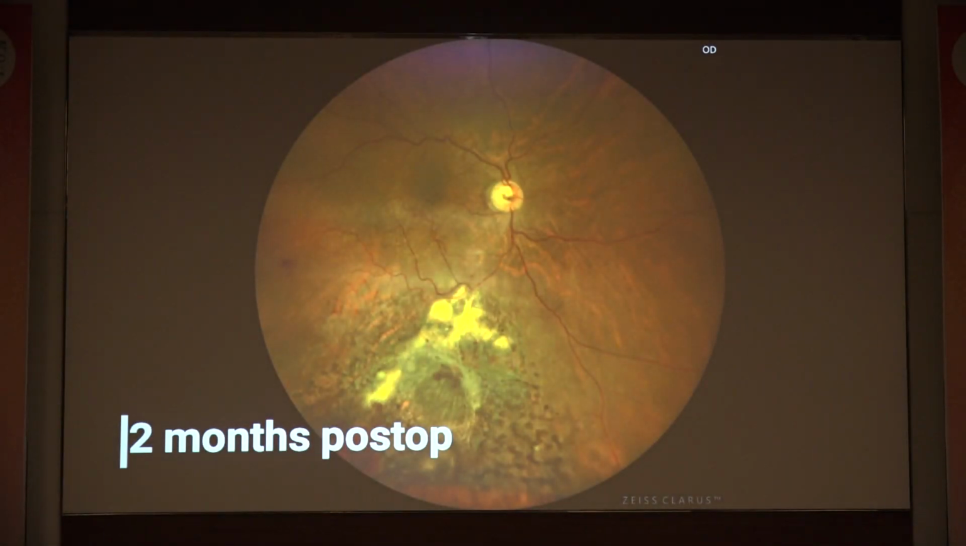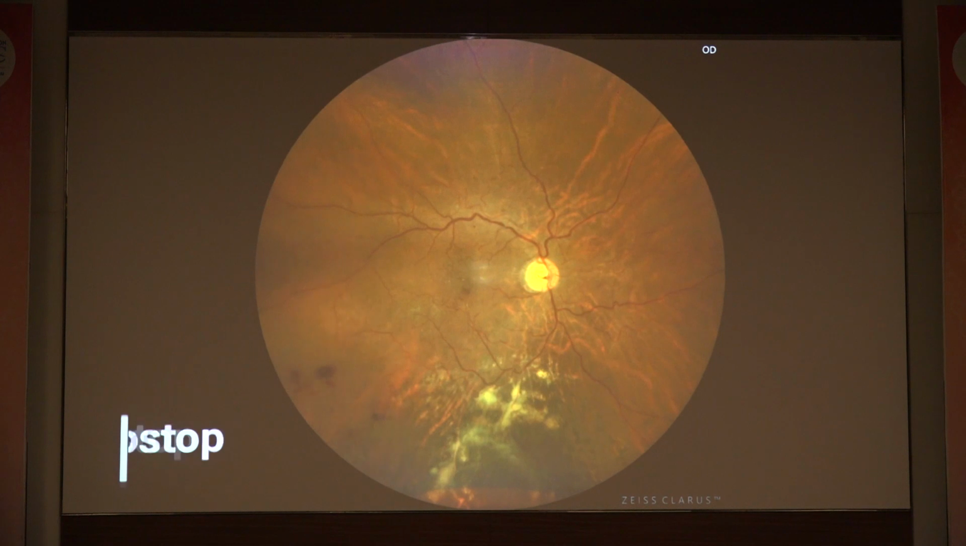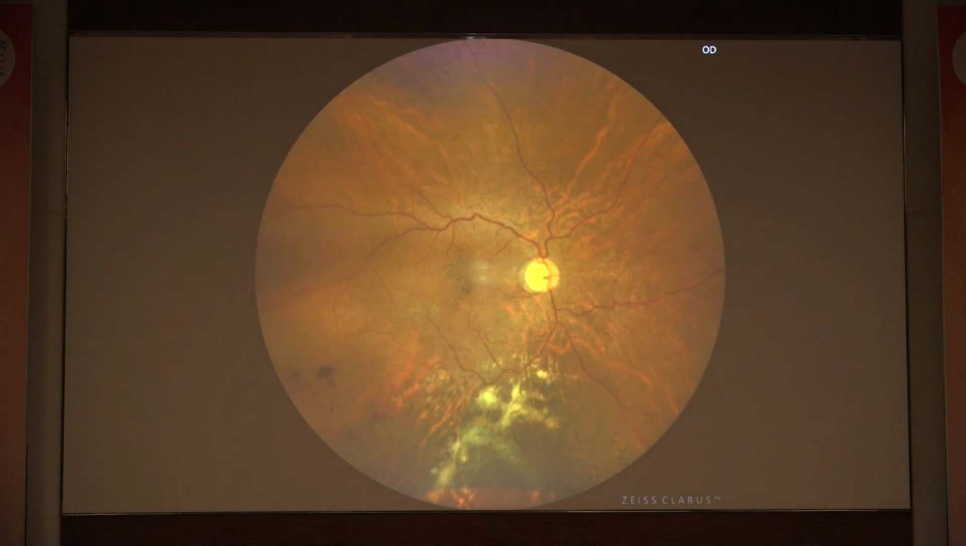And 2 months post-operative, the retina was well attached. The patient's vision had improved from 6 by 36 to 6 by 24, but he also had developed a little bit of cataract in this eye. Again, 4 months post-op, the similar thing was there. The exudation has decreased. So with this, I end this talk here.